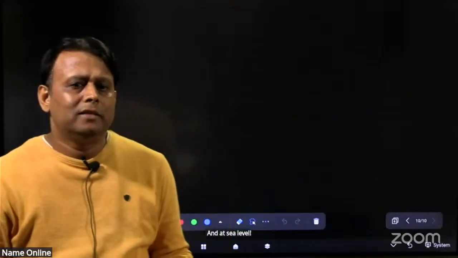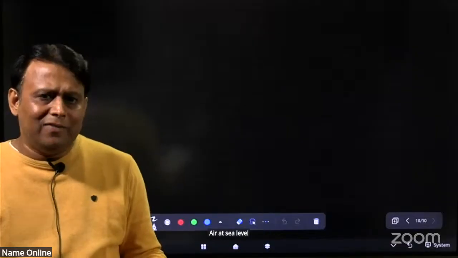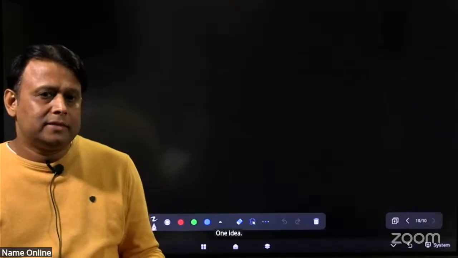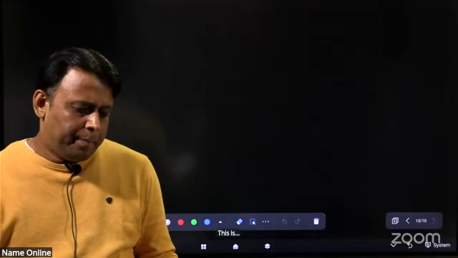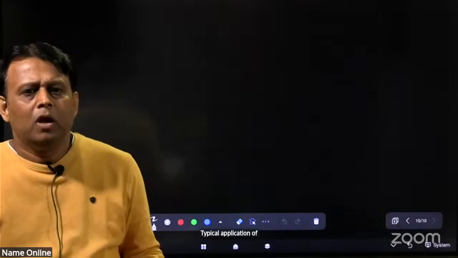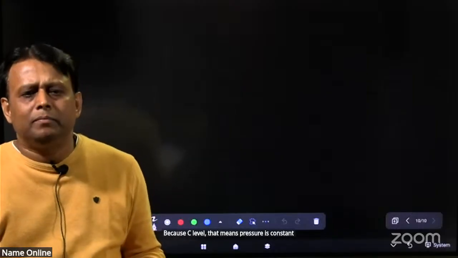Air at sea level. Listen, it's a common question. Air at sea level means 760 mm, 1 atm, is dense. This is a practical application of, because at sea level the pressure is constant, 1 atm.